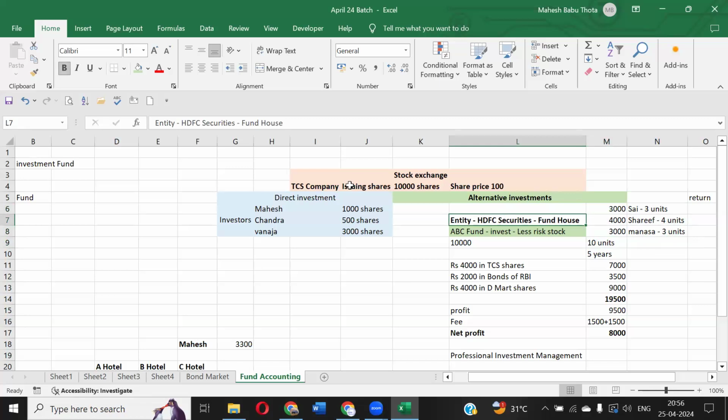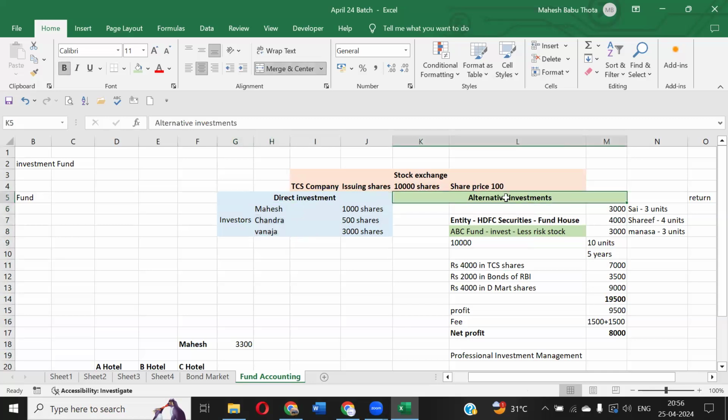Suppose TCS company is paying the dividend. This 10,000 shares is there, right? Now they are paying some dividend. Who will get the dividend? In the direct investment, who will get the dividend? In the alternate investment, who will get the dividend? In direct investments, Mahesh Chandra Varja will get the dividend.